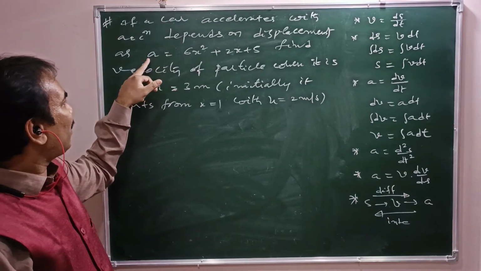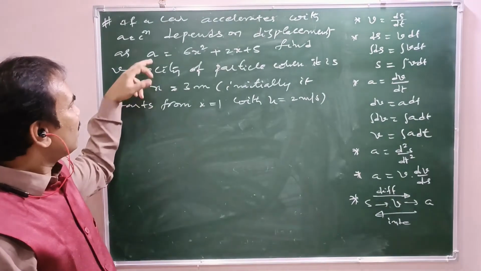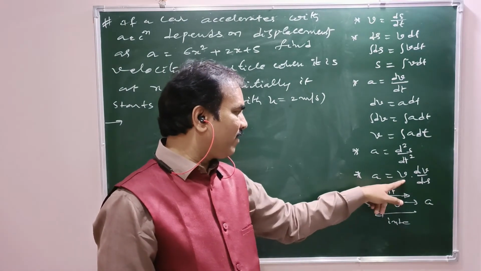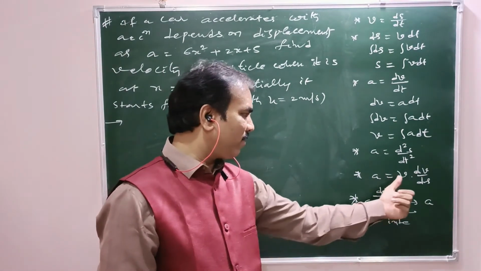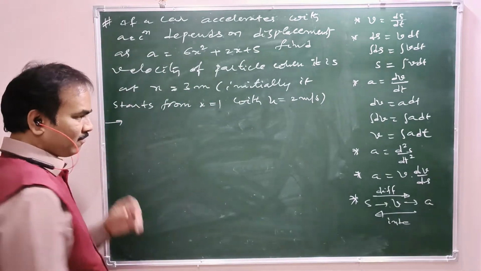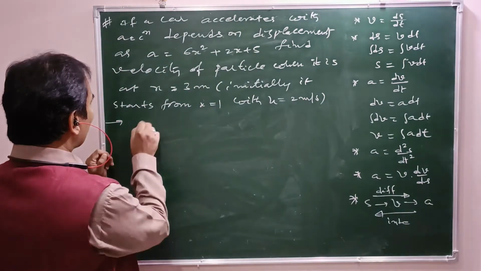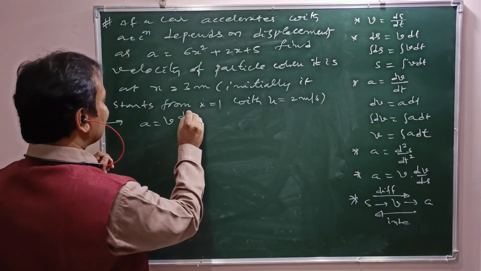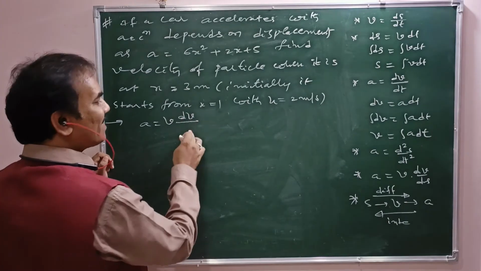What is the relation between a and x, or a and s? A equal to v into dv by ds. Take that formula into consideration. A equal to v into dv by ds.